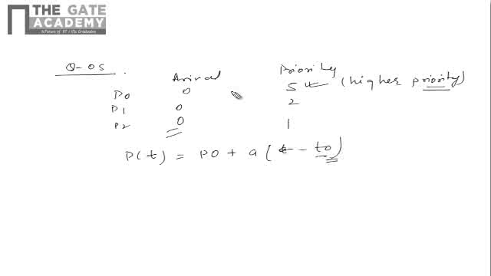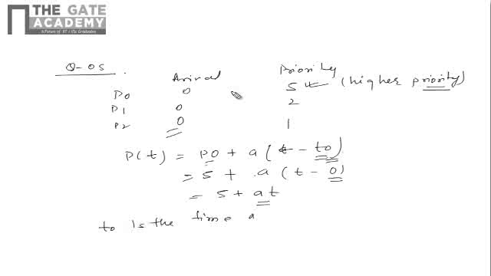Here t0 is the time the process joins the ready queue, so t0 will be 0. P(0) will be 5 plus a times t, where the value of a you don't know, and t will be the time. So this will be 5 + at. Similarly, when the process is running, the priority changes at the rate of b. That is why t0 is the time at which the process joins the ready queue, as given in the question.